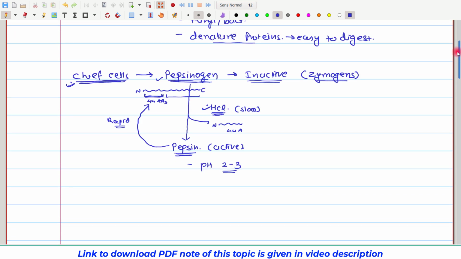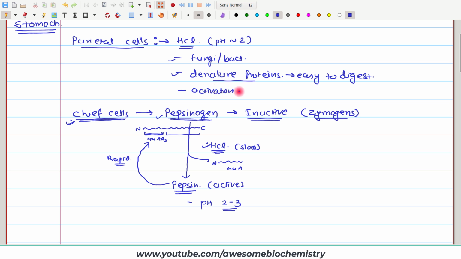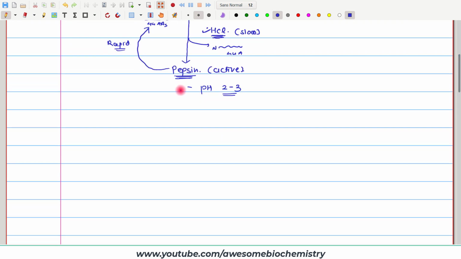So, here where we had listed the functions of HCl in the stomach mucosa, we can add a third function, activation of pepsin, as well as providing the optimum pH for the activity of pepsin. So it also provides optimum pH, right? The second characteristic of pepsin is that it is an endopeptidase.